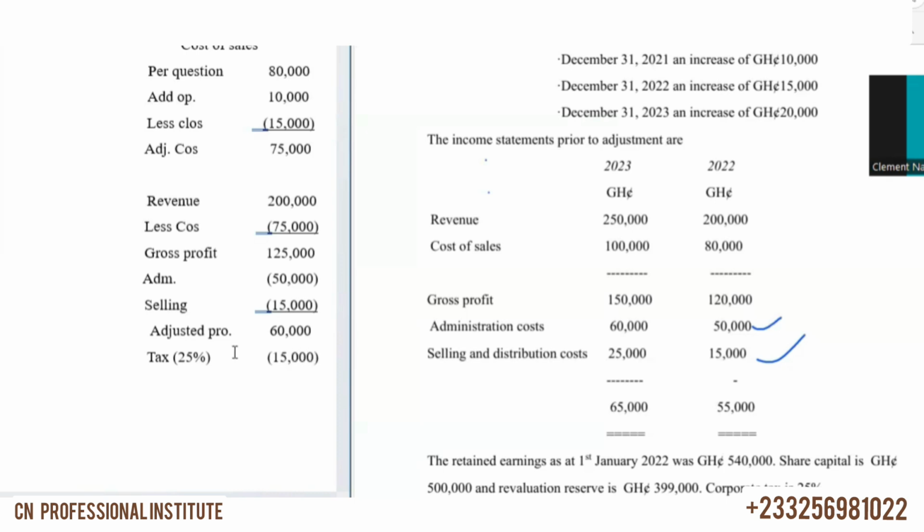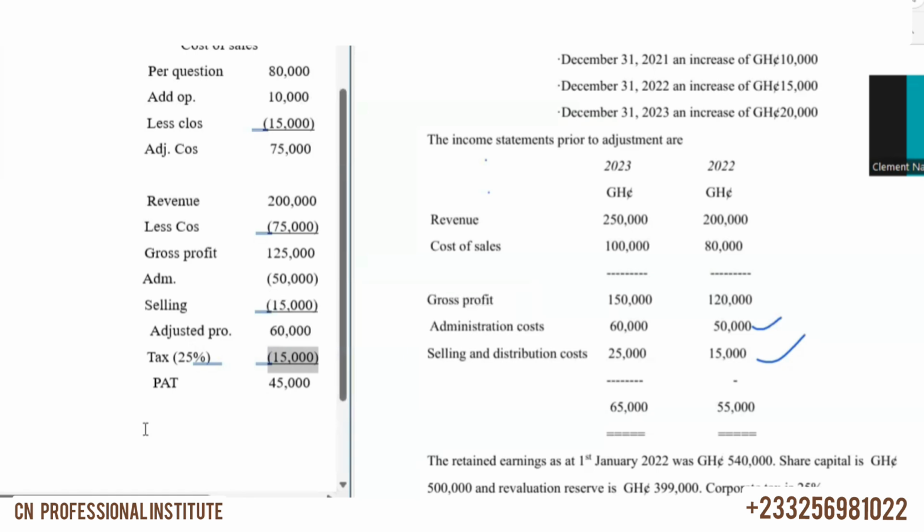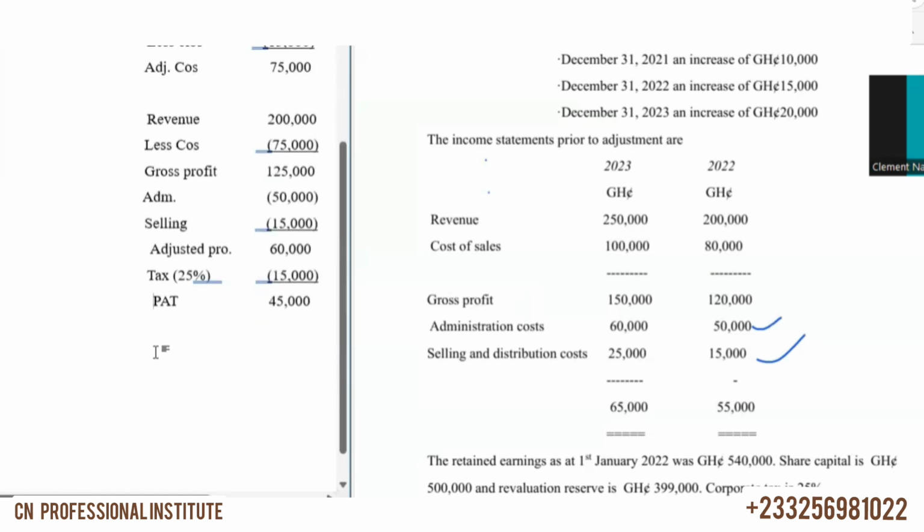So 15,000 is the tax, and then when we less the tax, we'll have our profit after tax of 45,000. So 45,000 is the profit after tax. As simple as that.